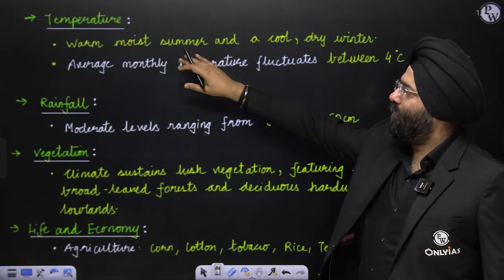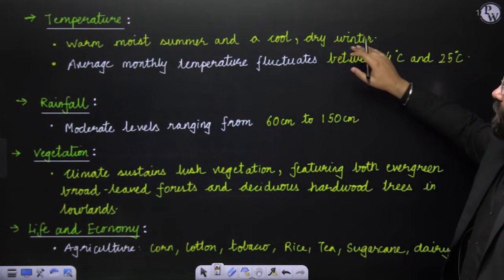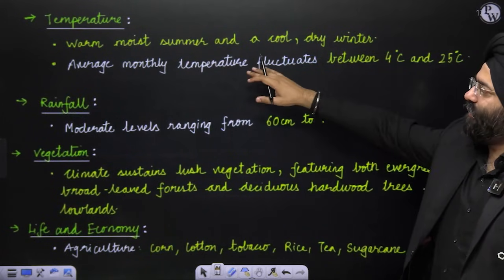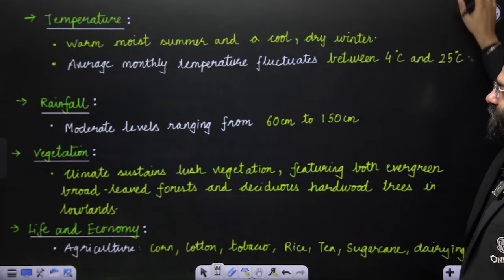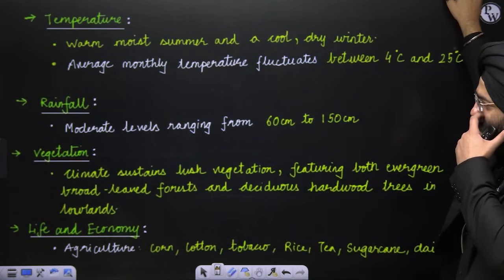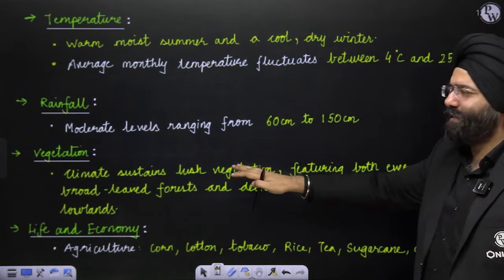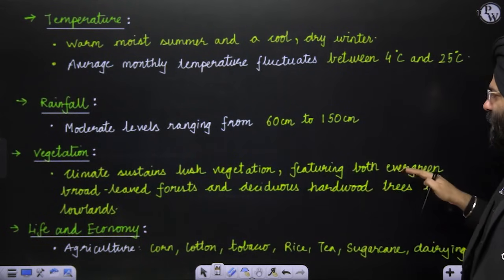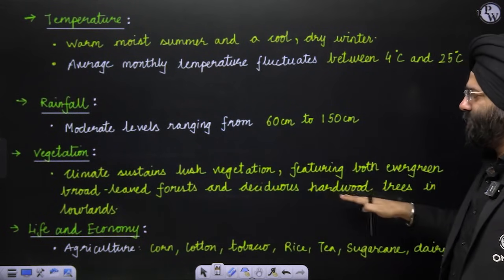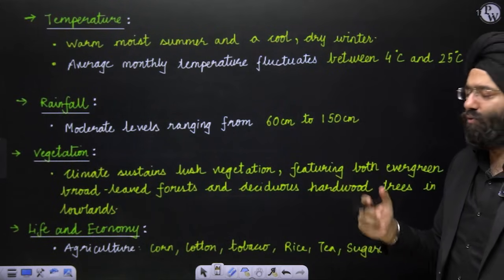Temperature, warm, moist summer and cool and dry winter. Average monthly temperature fluctuates between 4 to 25 degrees Celsius. Now rainfall over here is 60 to 150 centimeter. It is moderate. Vegetation over here is lush vegetation, featuring both evergreen and broadleaf forest and deciduous forest. That is why we call it a modified form of monsoon also.